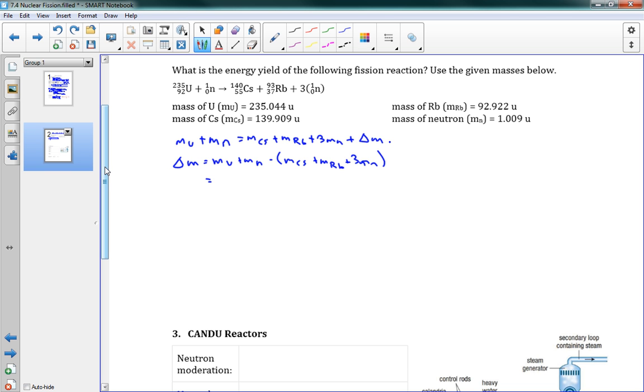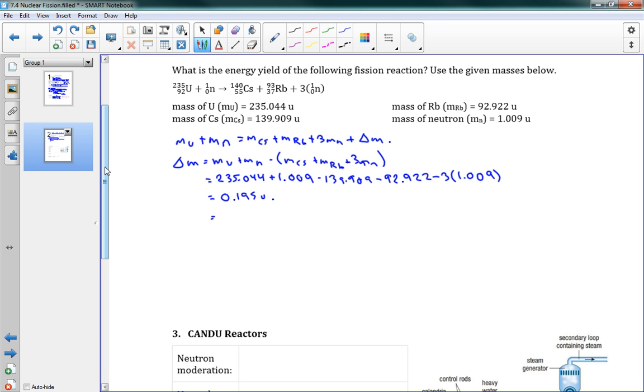It tells me the mass of uranium. I've got 235.044 plus the mass of a neutron, we have 1.009, minus, let's see, the mass of our cesium, 139.909, minus 92.922, minus 3 times our 1.009. Okay, this should give us our mass defect. And it comes out to 0.195 atomic units.